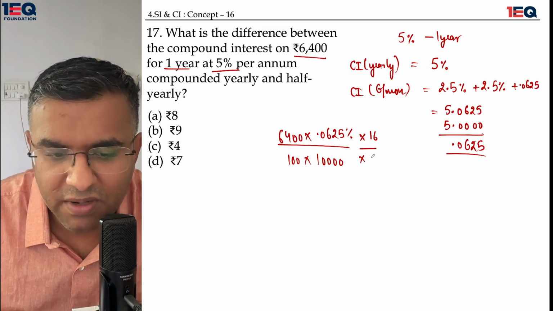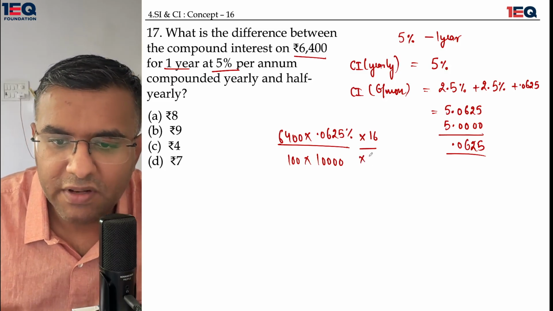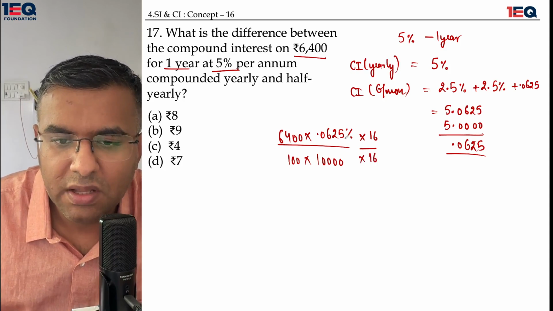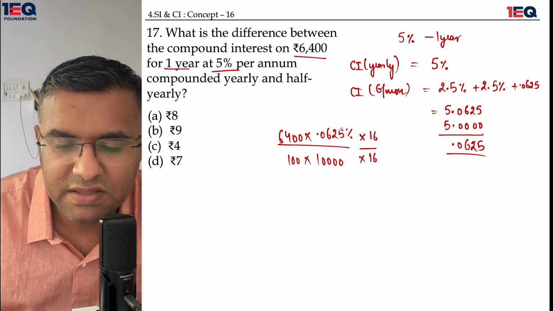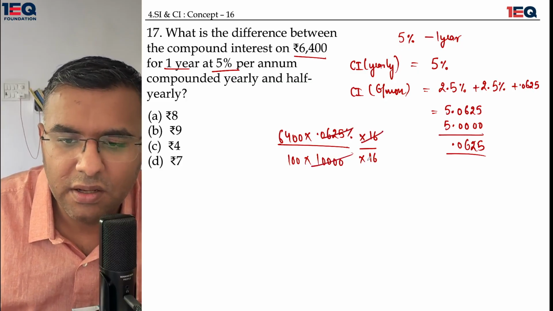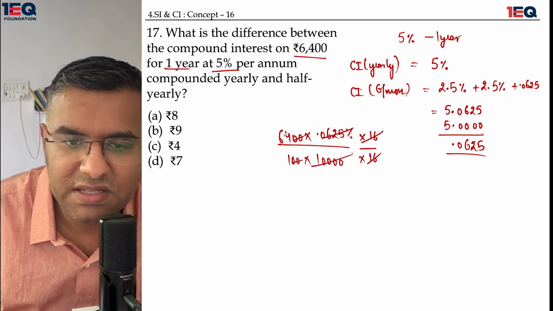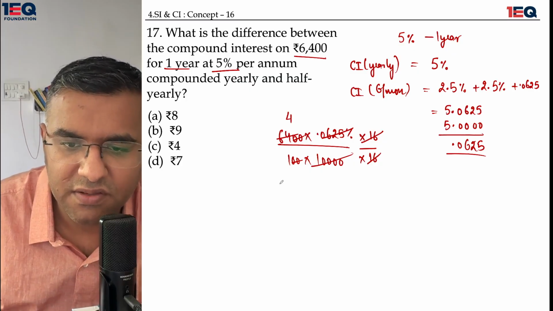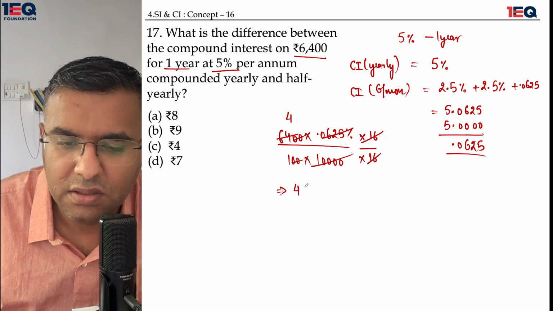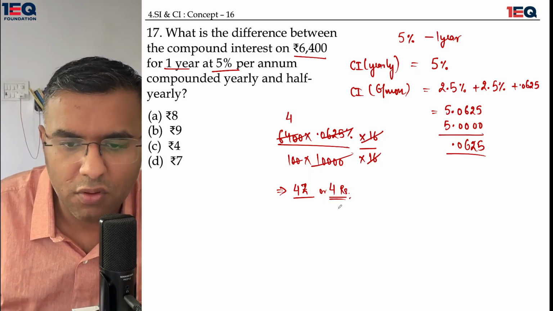If it is being multiplied by 16 directly, then we'll have to divide it by 16 as well. This 16 multiplied by 625 would give me 10,000, which is directly going to get cancelled. And these two zeros are being cancelled off over here. So 16 ones are 16, fours are 64. So my final answer is 4 rupees.